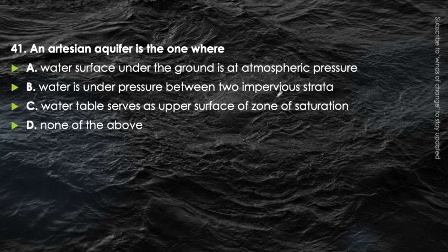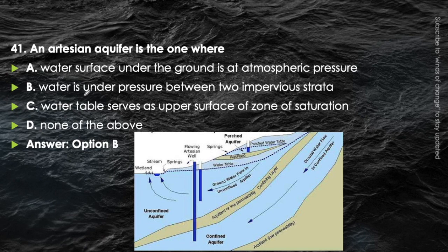Water under pressure between two impervious strata is the actual definition of the artesian aquifer. An artesian aquifer is present in between the two impervious strata. Water table serves as upper surface of zone of saturation, which is not true. So the answer will be option B, that is water is under pressure between two impervious strata. This is a case of confined aquifer. You can see here, this is an impervious strata, and this is an impervious strata. In between these two, this aquifer is called a confined aquifer. We can extract water from a confined aquifer using a well.